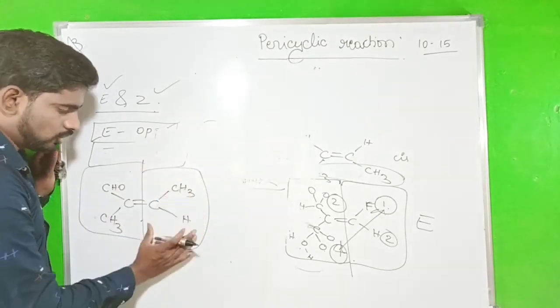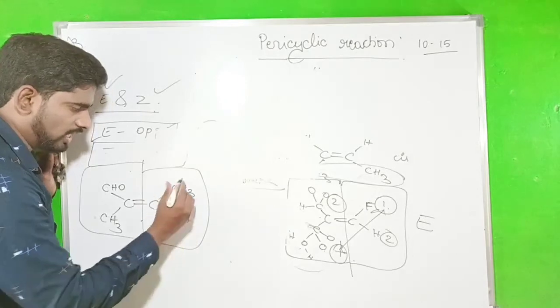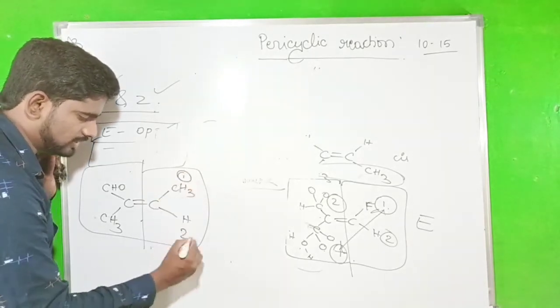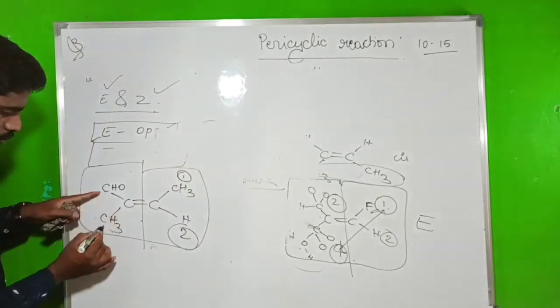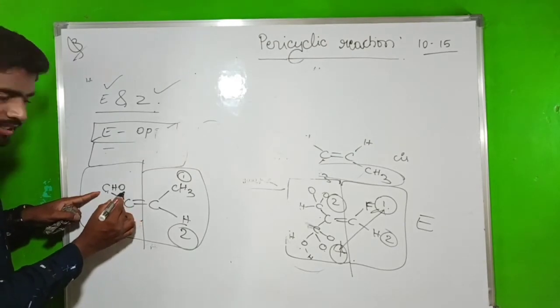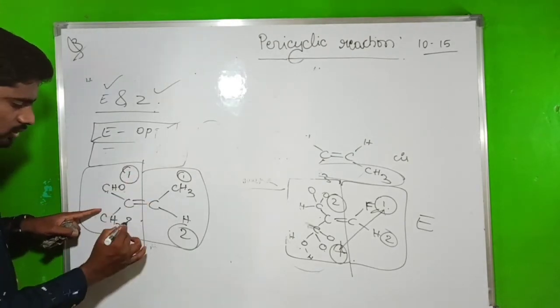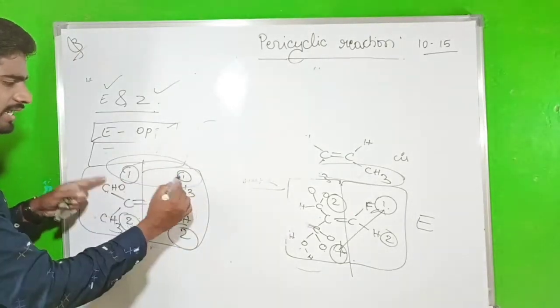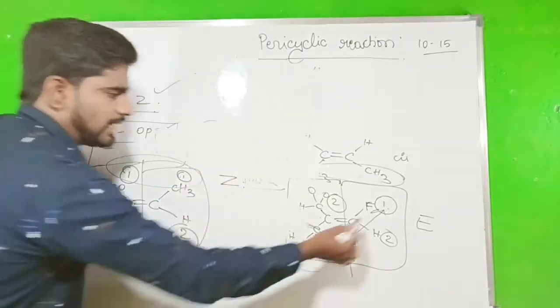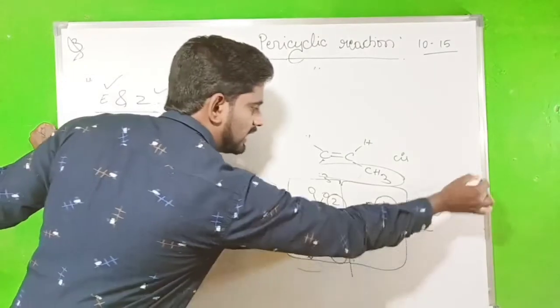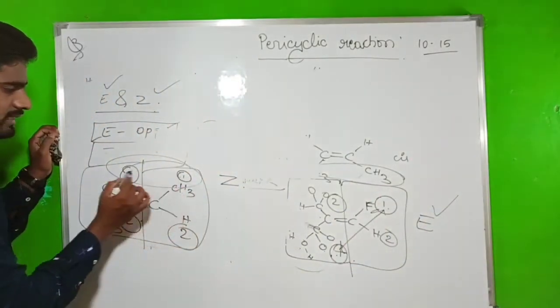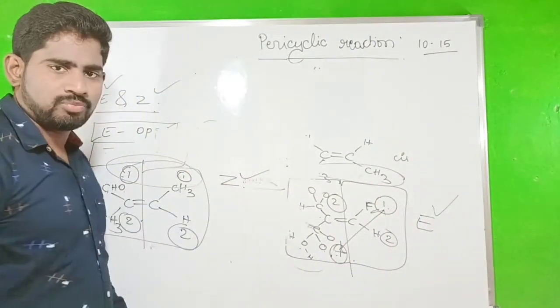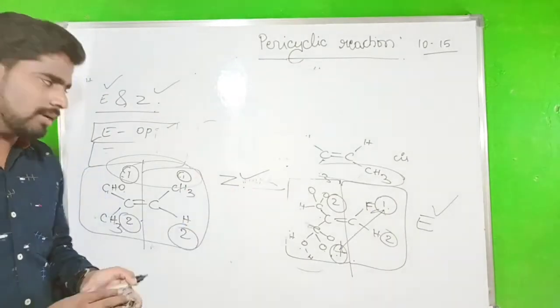The one with the highest electron density is priority 1, the other is the 2nd priority. Now on the other carbon, both are carbons, but one contains oxygen, hence it is the 1st priority, and the other is the 2nd priority. The same priority on the same side is Z. The same priority on the opposite side is Entgegen. The same priority on the same side is Zusammen. So this is the E and Z nomenclature.